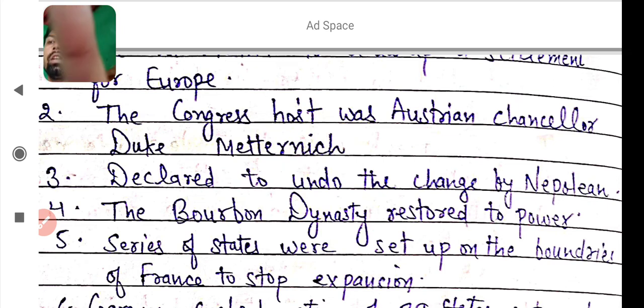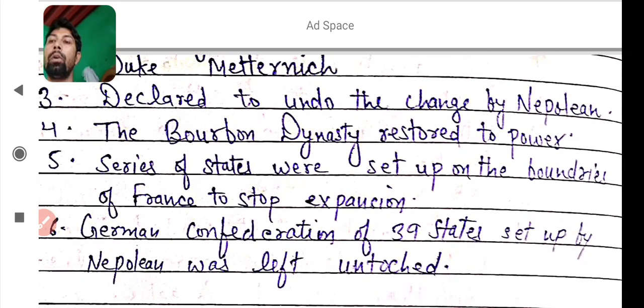And next, a series of states were set up on the boundaries of France to stop its expansion. So a number of states were settled on the boundary of France so that France could not expand its boundary.